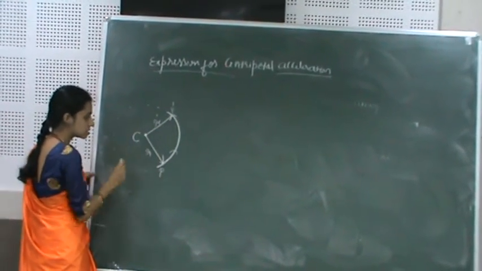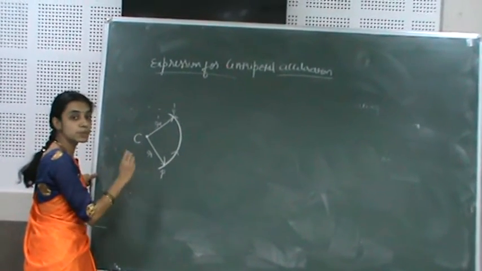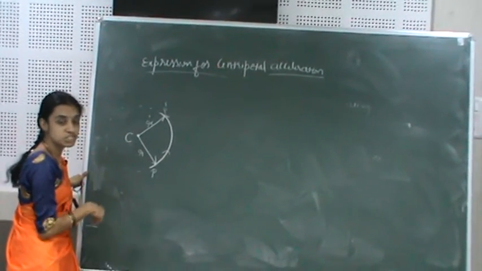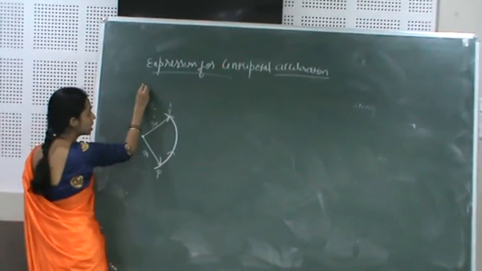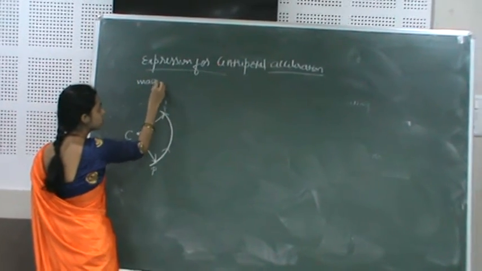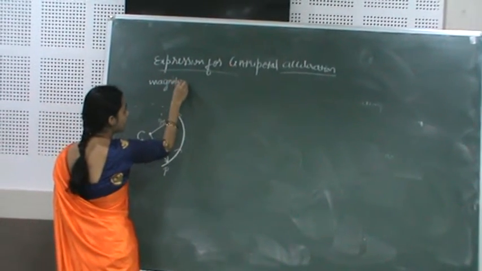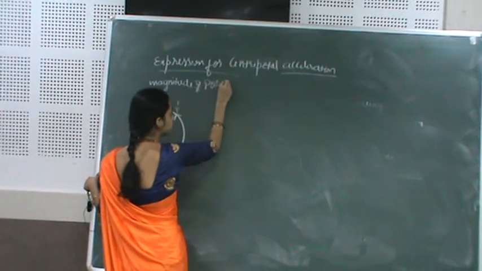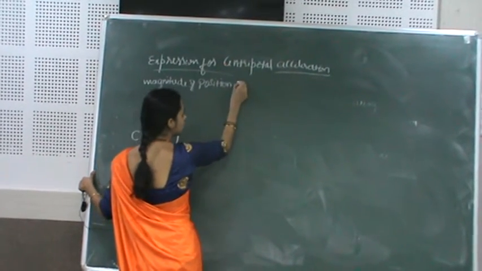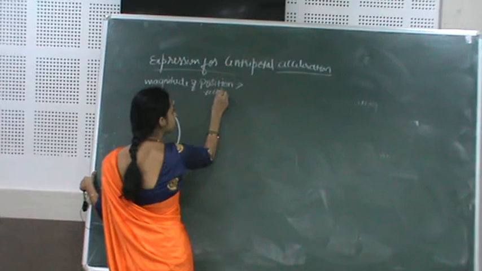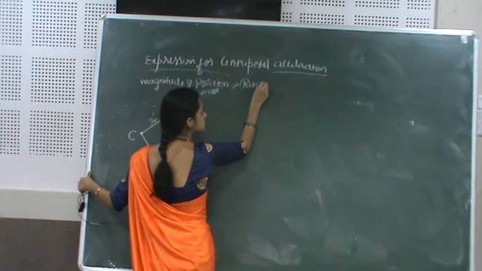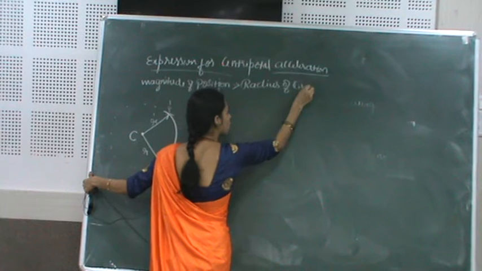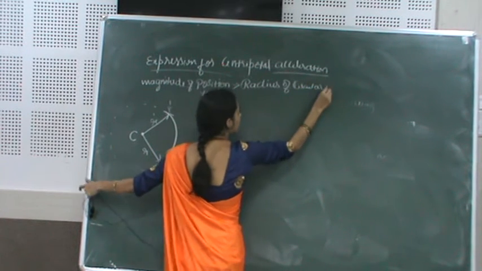Since it is a circle, the magnitude of the position vector will be nothing but the radius of that circular path. So here the magnitude of the position vector will be what? The radius of the circle, or radius of the circular path.